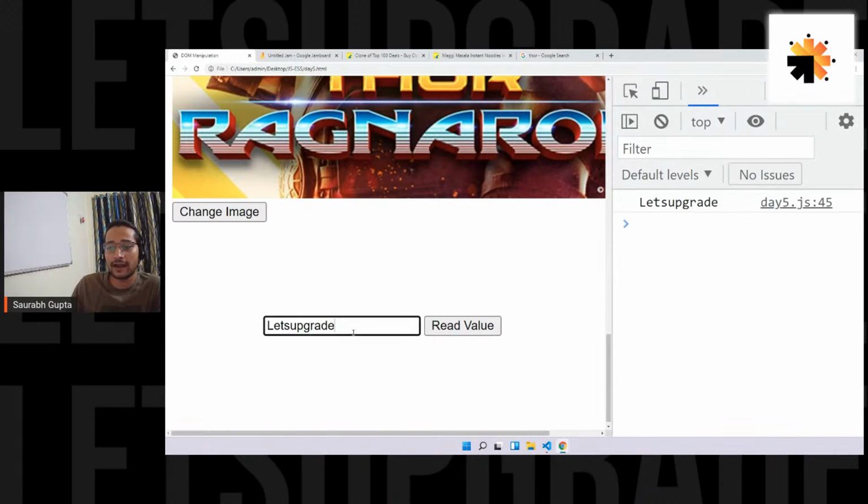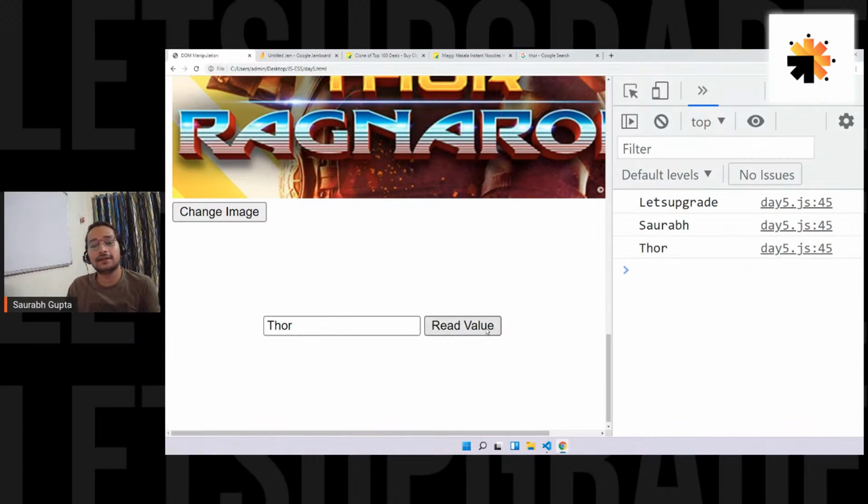Let's upgrade. Now I can add whatever I want. I can write Saurabh, whatever you want. Is it clear? So that's how you read input value, everyone. Is it clear, guys? Sorted? That's one way of reading input fields. Is that cleared, guys? Everyone, are we cleared? Please tell me. Any confusion? Sorted? Cleared?